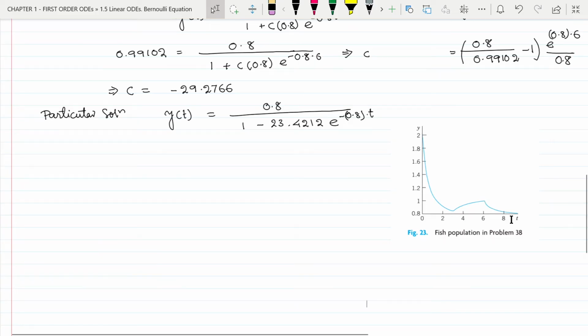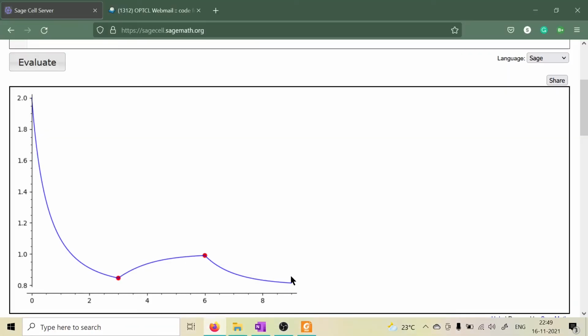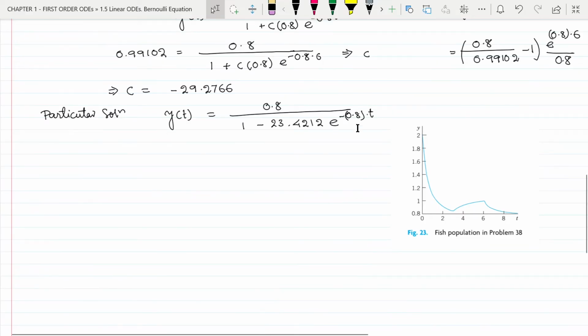Now let us find out this end point, this point, so that we can find what the population of the fish is at the end of these 3 intervals. For that, we can put t equal to 9 in this graph to obtain the corresponding value of y, and that will be the population of fish at the end of these intermittent harvesting intervals.